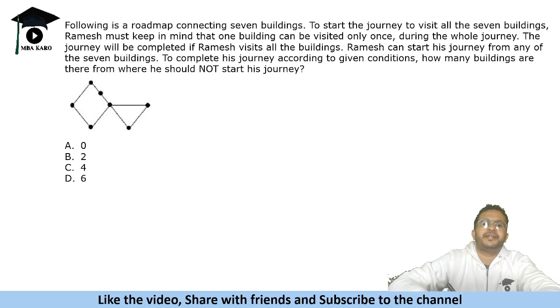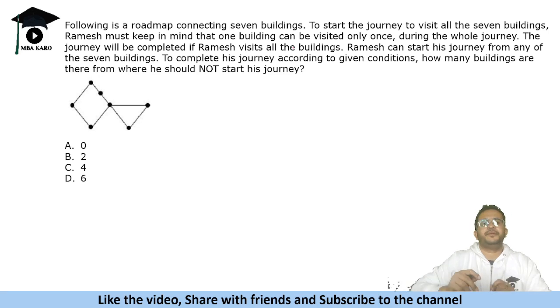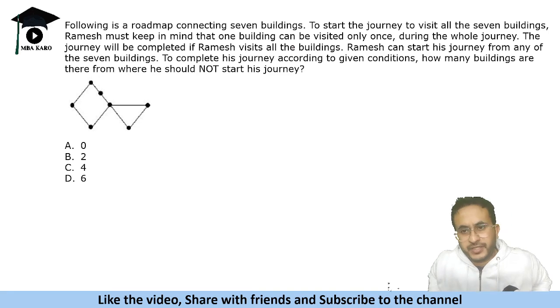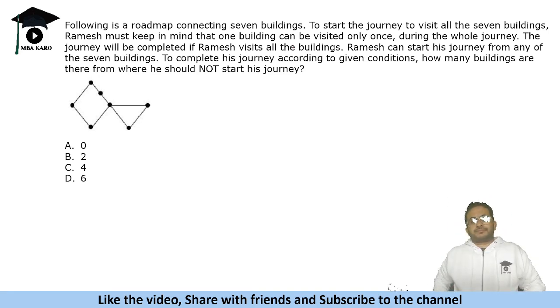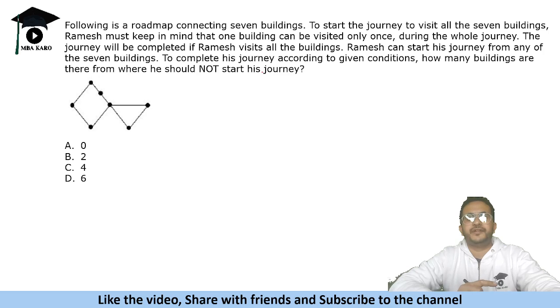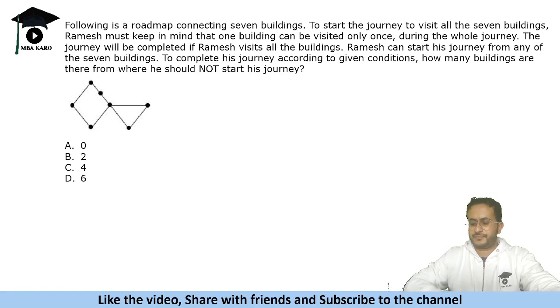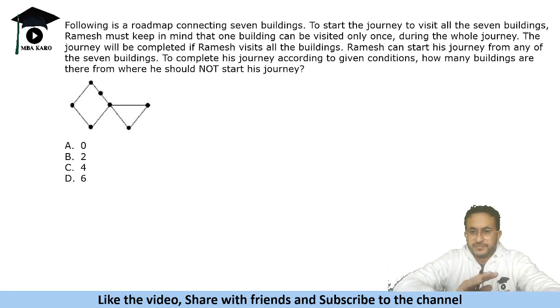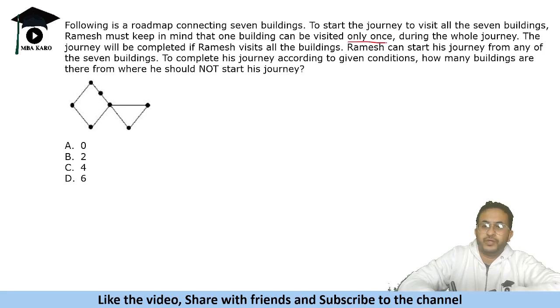Following is a roadmap connecting 7 buildings. To start the journey to visit all the 7 buildings, Ramesh must keep in mind that one building can be visited only once during the whole journey. The journey will be completed if Ramesh visits all the buildings. Ramesh can start his journey from any of the 7 buildings. To complete his journey according to the given conditions, how many buildings are there from where he should not start his journey? Okay, so he should not be starting his journey from some of the points. He has to cover all the points. It says visiting only once and visit all 7 buildings, right?